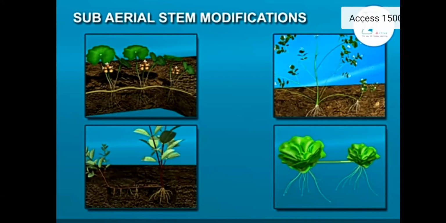But here no seeds are required. Just from one parent body, new daughter plants can be formed. For that, some examples are there. First type of modification here we call runner, second one stolon, third sucker, and the fourth is offset.